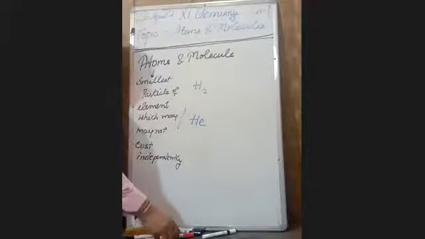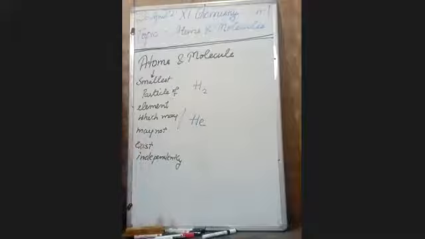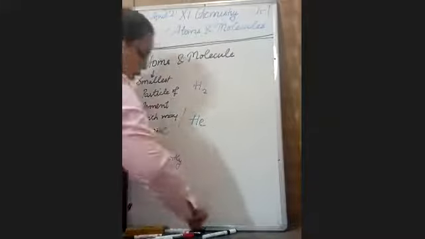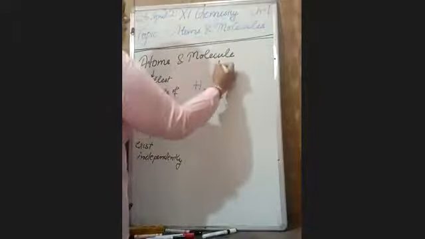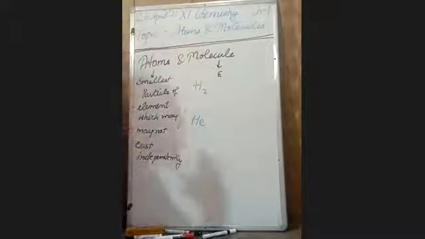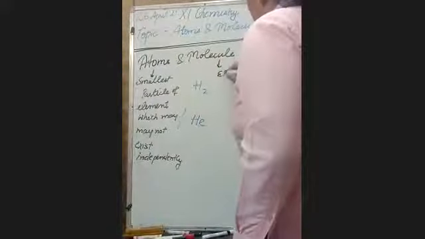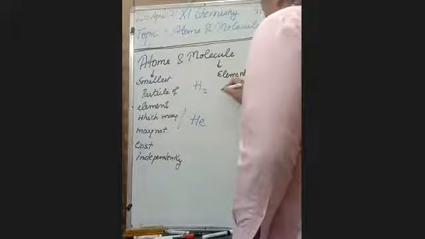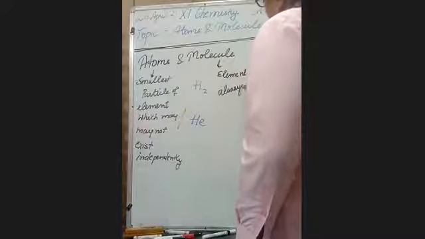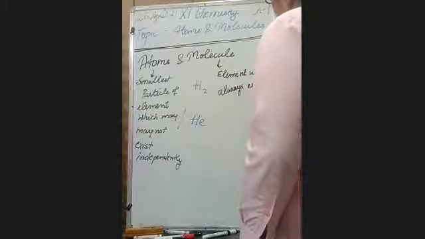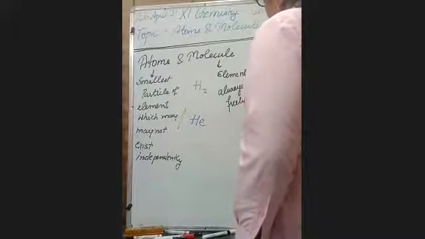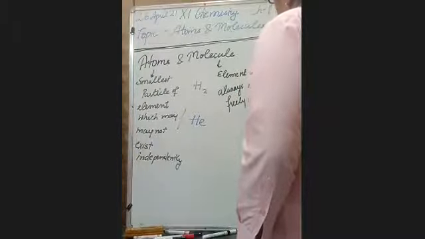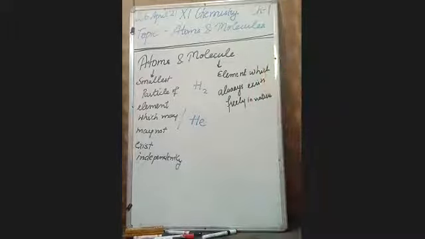Next, molecule. A molecule is also a part of an element which always exists independently. This is the main difference. It is also a part of an element which always exists freely in nature. For example, again, the hydrogen molecule and the chlorine molecule always exist freely in nature.